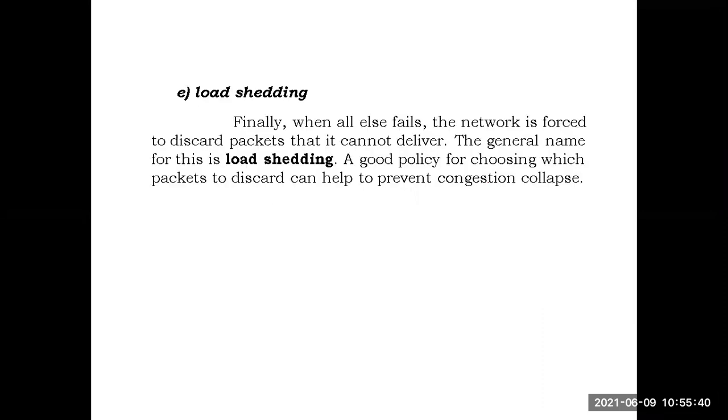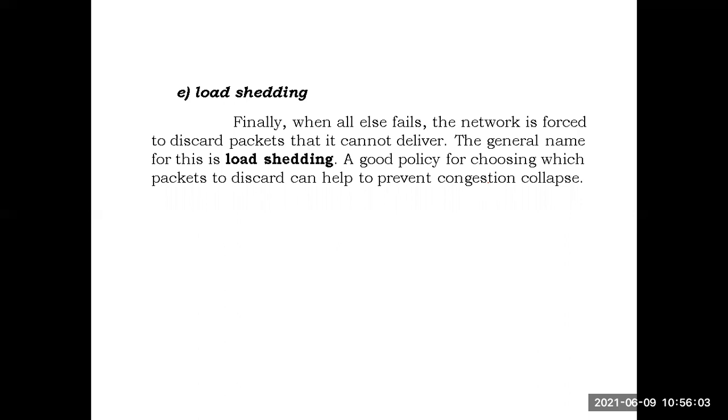If all the four techniques fail, then we will go for the last option, which is called load shedding. The network is forced to discard the packets that it cannot deliver. Whatever excess packets are in the network, we make the network discard them, since it cannot deliver them on time.